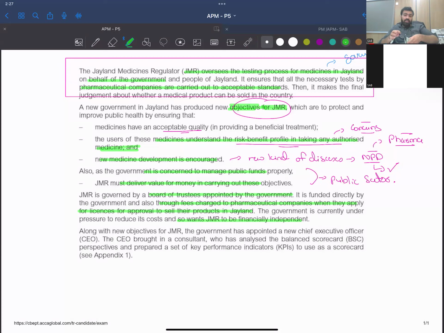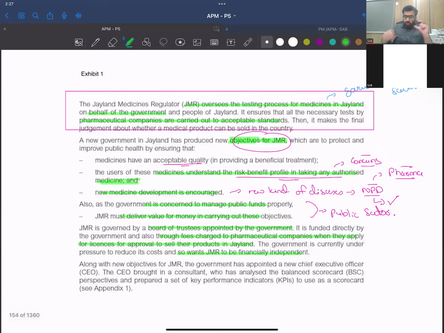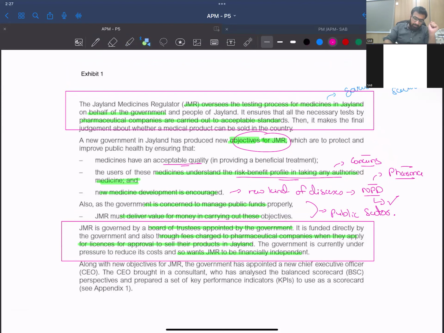Now, see how JMR could become independent. Can you write some comments on it? I am noting. JMR could become independent once there are more products being listed, right? The more products being listed, the more companies would come. They would ask for the license, and then JMR would get a fee from them for licenses, right? So this is an issue that you need to know, that government is not happy with JMR and wants it to be financially independent.